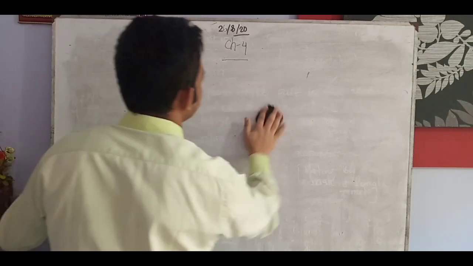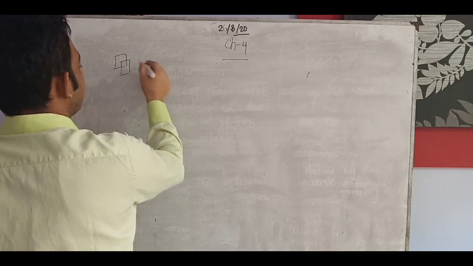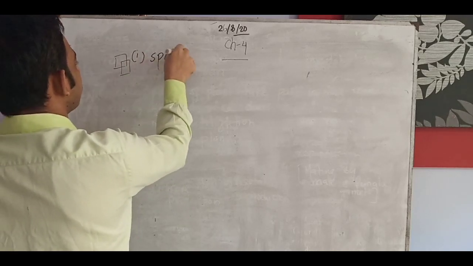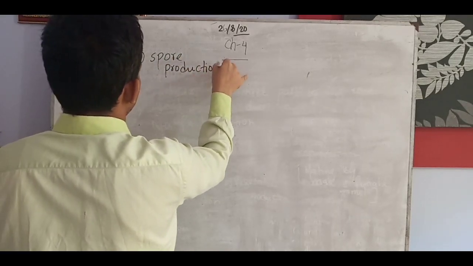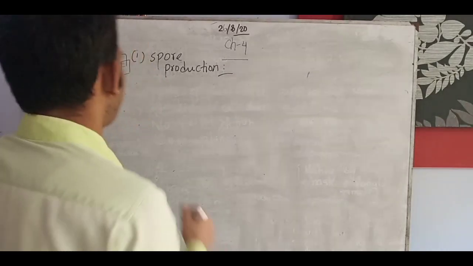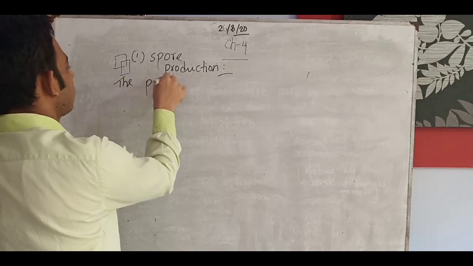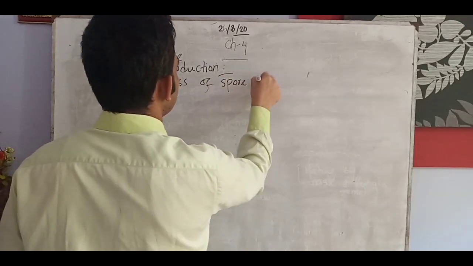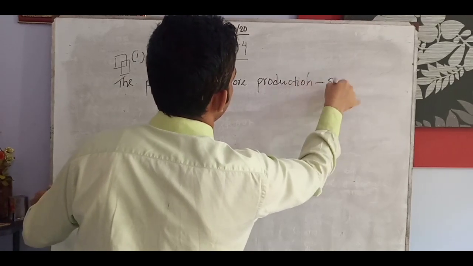Spore production. Asexual reproduction type is spore production. The process of spore production is called sporulation.